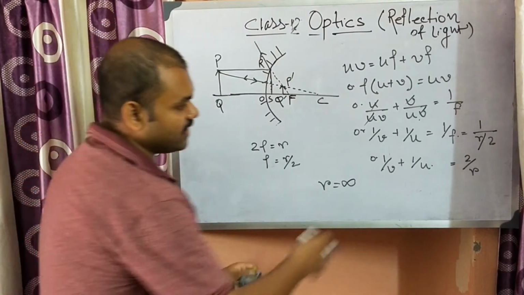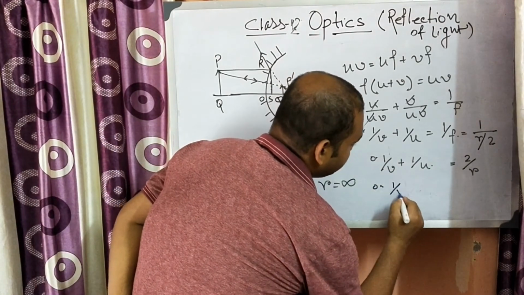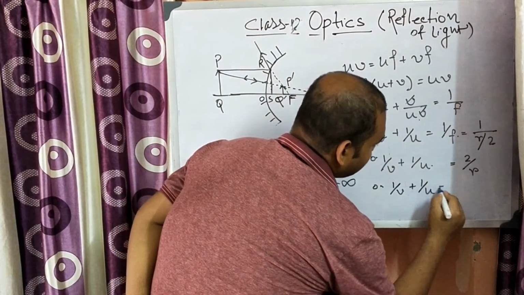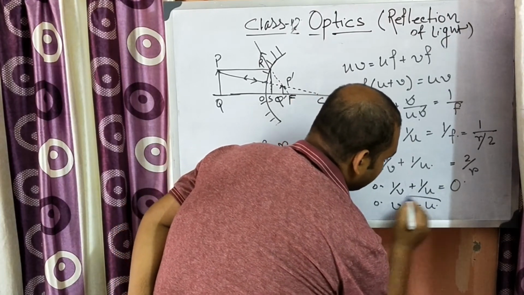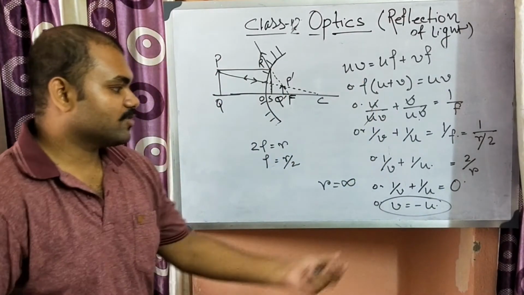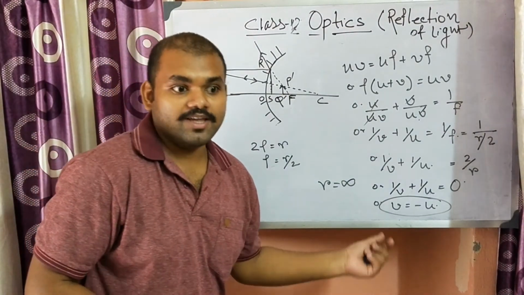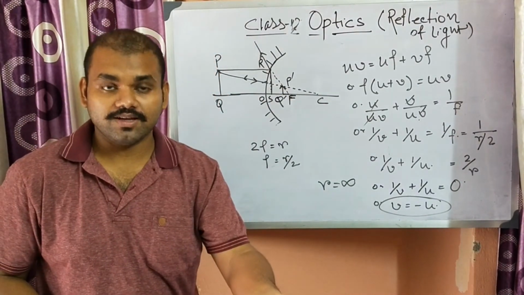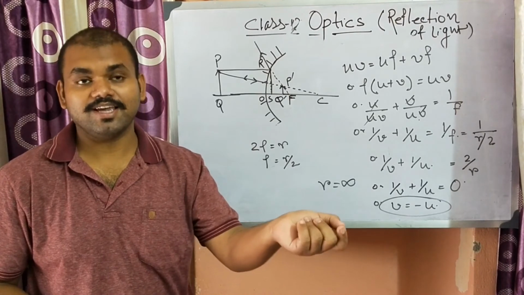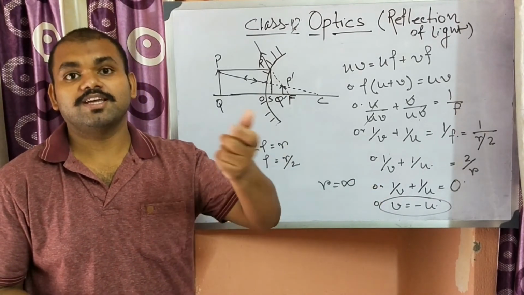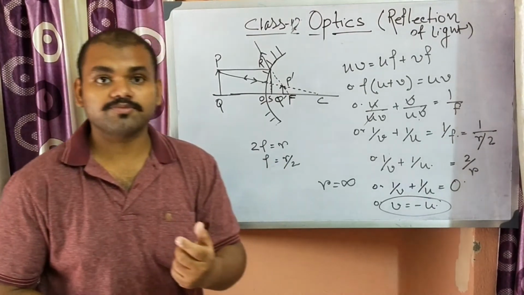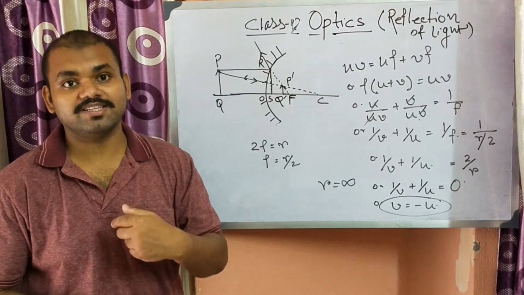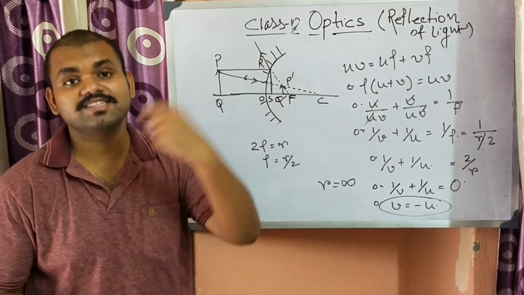If we put infinity, then 1 by V plus 1 by U will be 0, or V is equal to minus U, that is, image distance is equal to object distance. That's why when we stand in front of a household plane mirror, we find that our image is at the same distance inside the mirror.